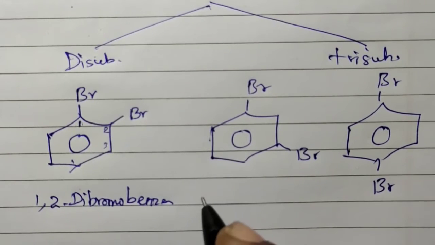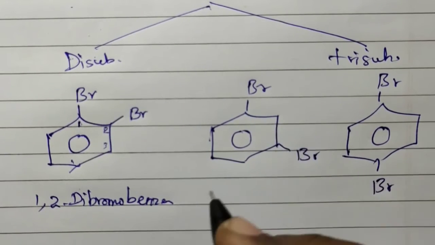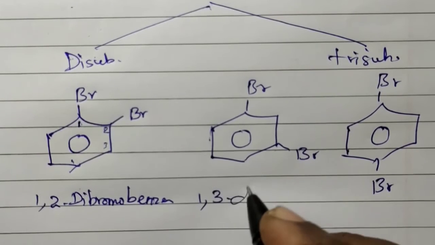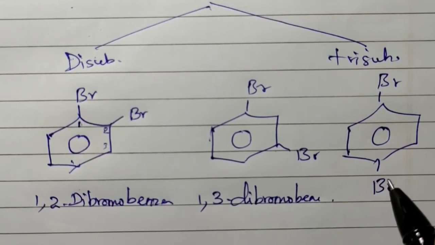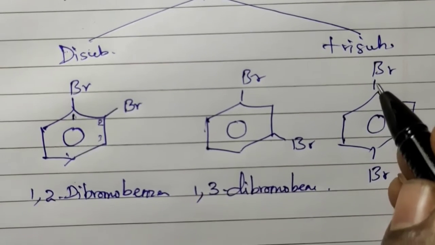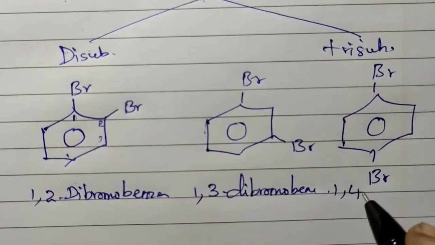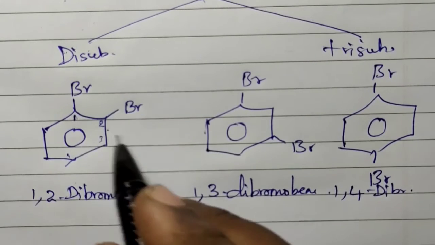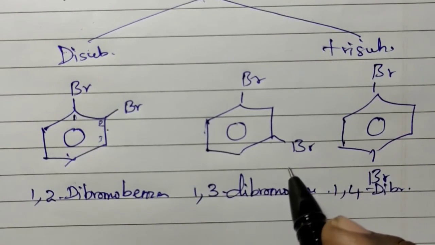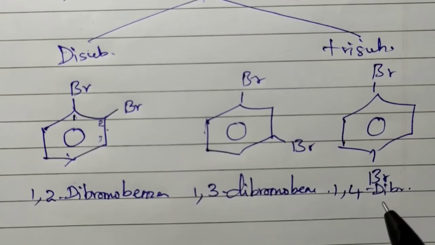So what about this? 1,3-dibromobenzene. Then what about this? 1,4-dibromobenzene. So this is 1,2-dibromobenzene, this is 1,3-dibromobenzene, this is 1,4-dibromobenzene.